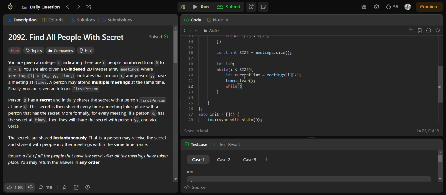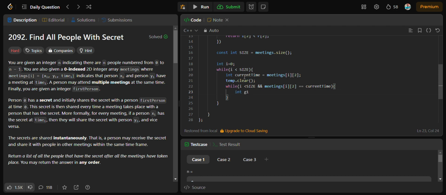Then again inside a while loop, we will implement a condition for i less than size and meetings of i and 2 equals to current time. If it is true, then what will we do?